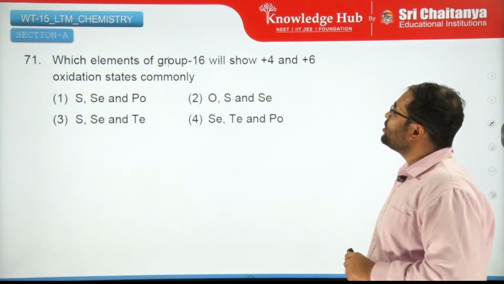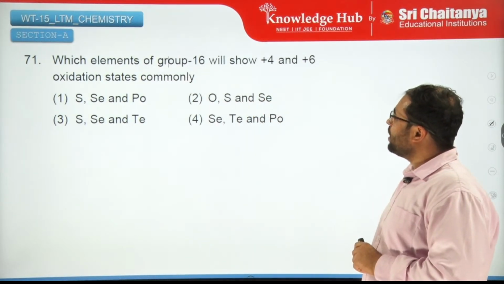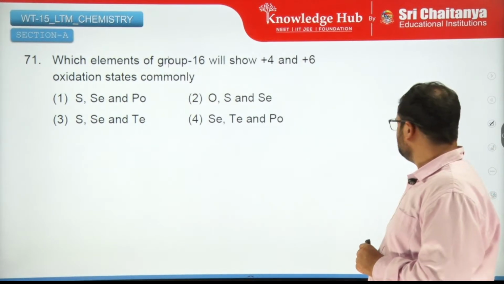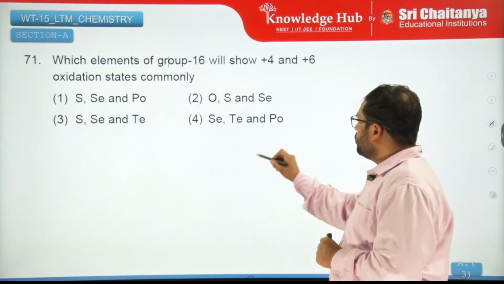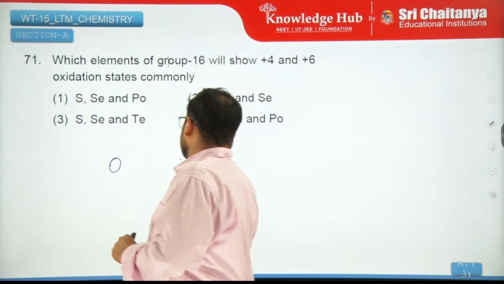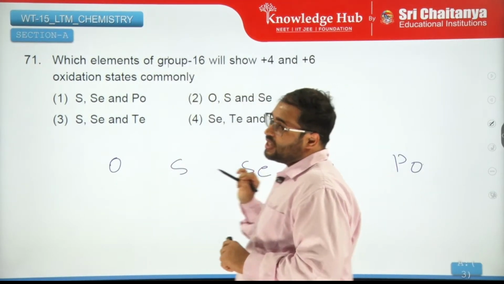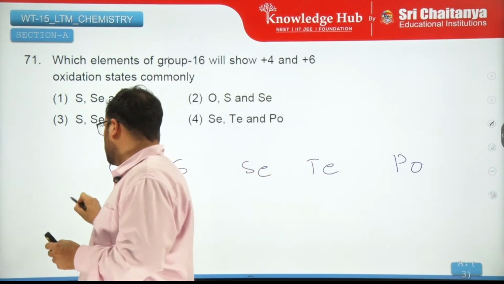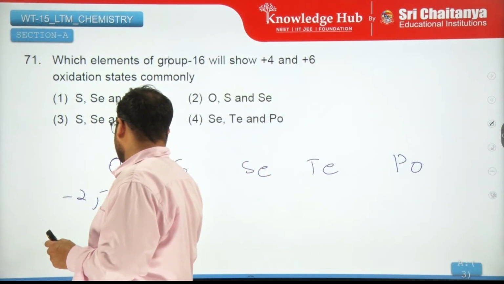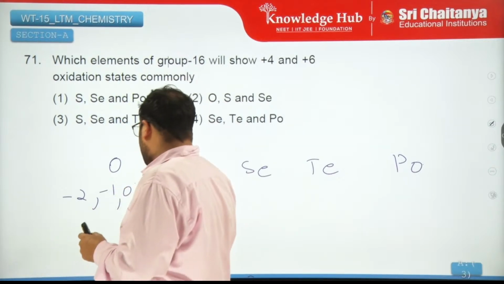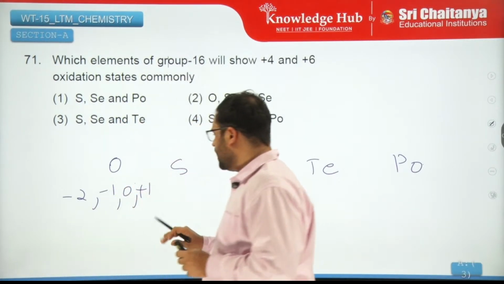Moving on. Which elements of group 16 will show +4 and +6 oxidation states commonly? So you have to understand that oxygen will mostly show -2, -1 and 0 oxidation states. +1 also we have seen.